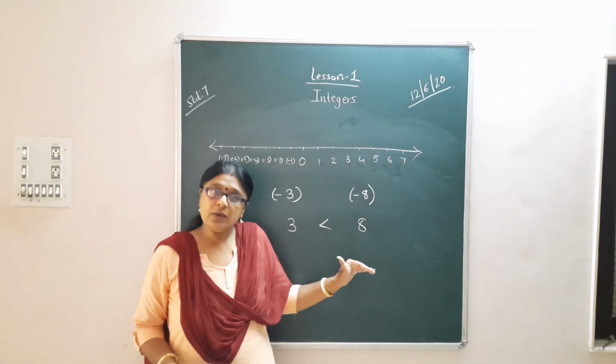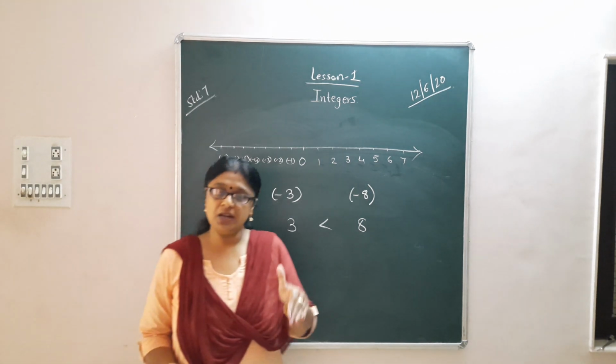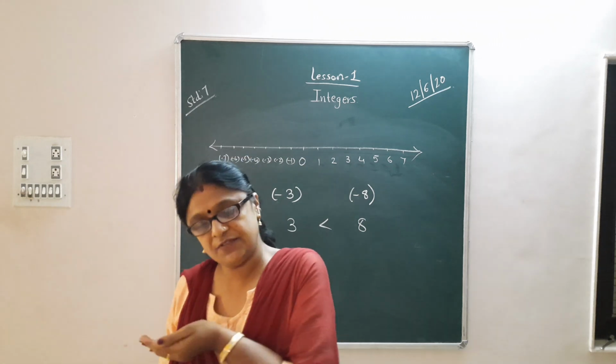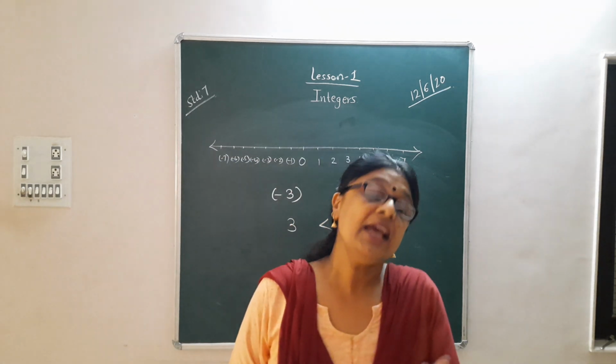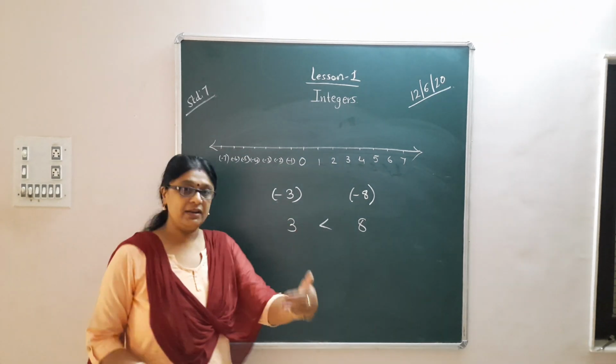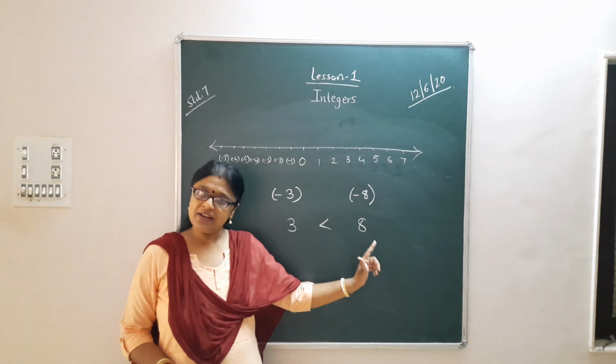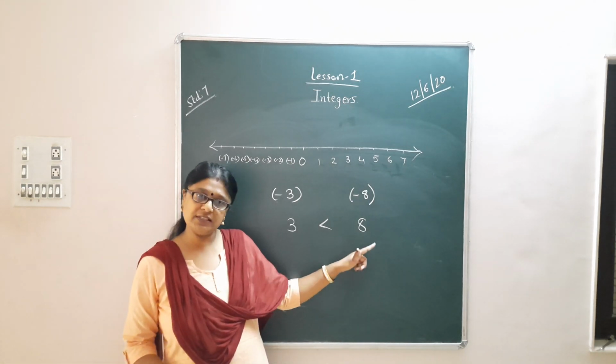Now what I want to tell you, my dear students, is that whatever decision we take in positive numbers, it is exactly the opposite in negative numbers. Let me explain by an example. 3 is less than 8, both positive.